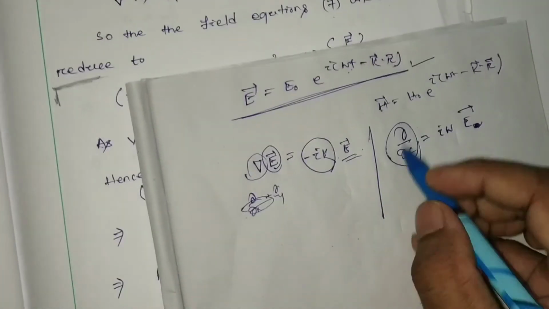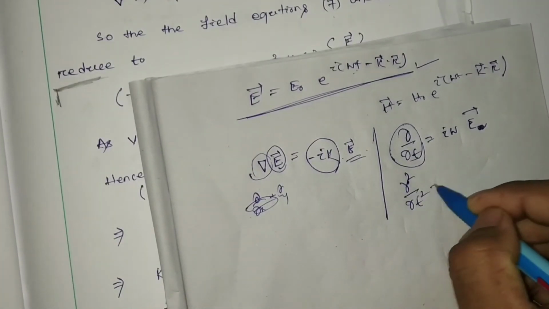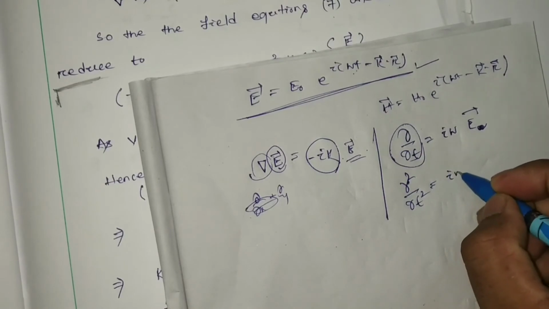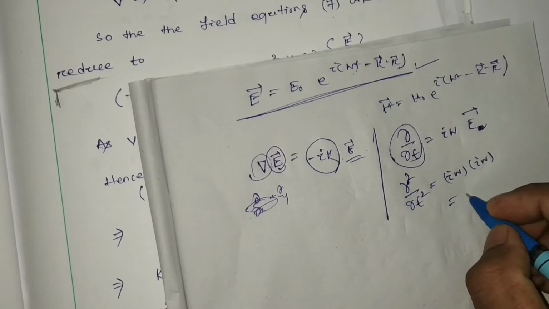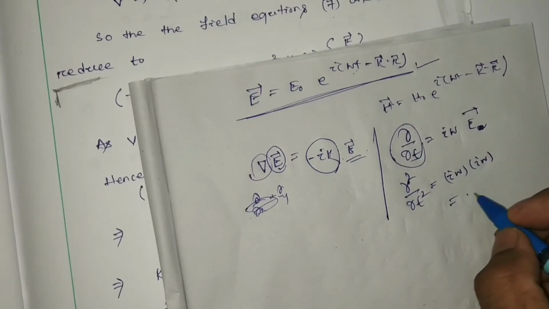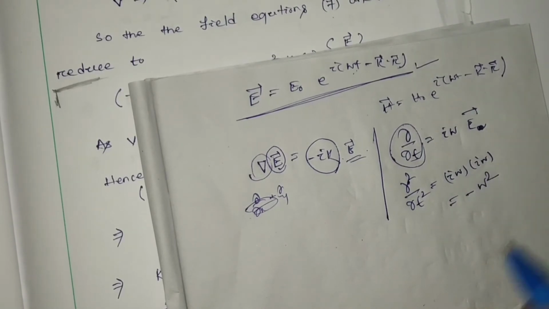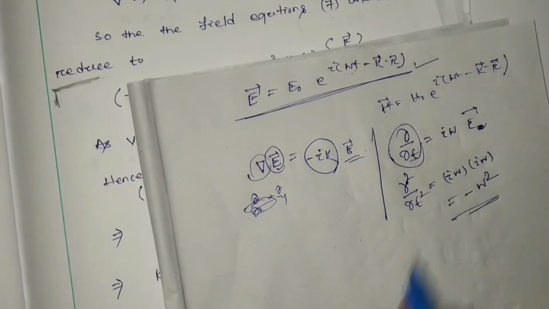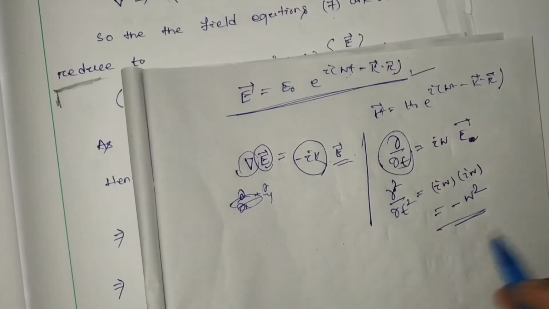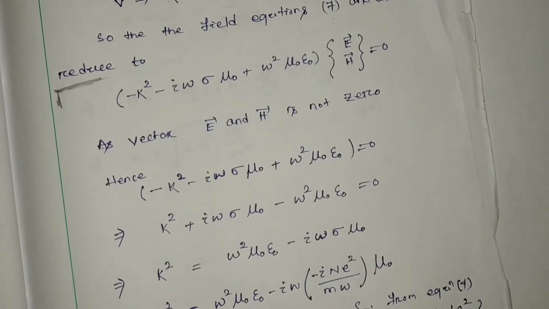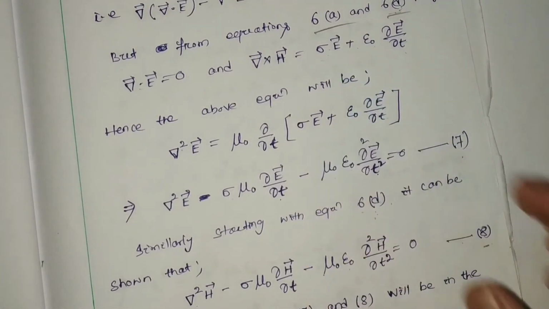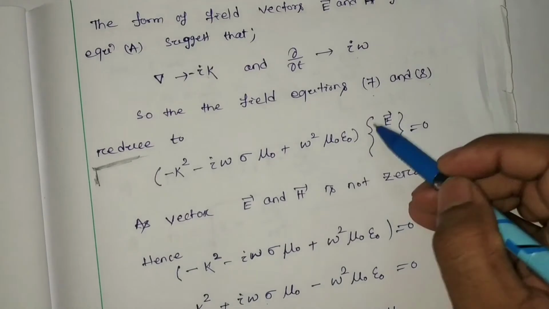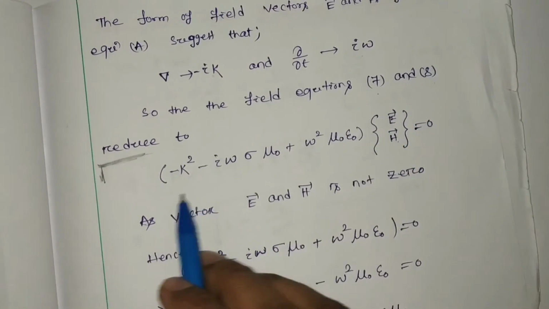Similarly, for del square by del t square we get i omega into i omega, that is i square omega square, which is minus omega square. These things we are going to consider for equations number 7 and 8. Carefully, equations 7 and 8 collectively can be written with E and H and the coefficients.